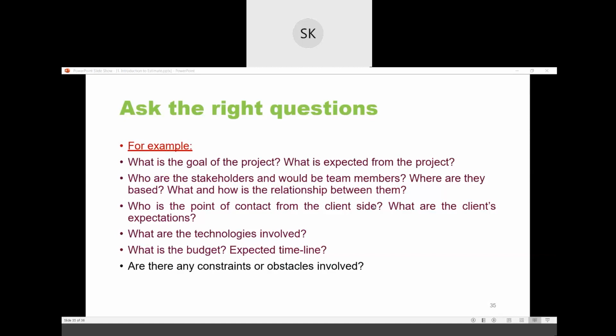Now, in ask the right questions, these are the examples. What is the goal of the project? What is expected from the project? Who are the stakeholders and team members? What is the relation between them? Who is the point of contact from the client side? What are the client's expectations? Technologies involved, budget, expected timeline, and are there any constraints or obstacles involved. So for a good estimation, a good engineer making an estimation should be aware of all these points.